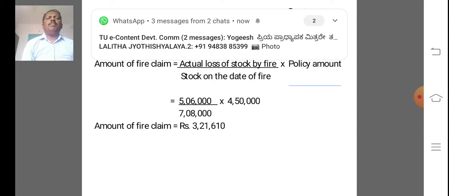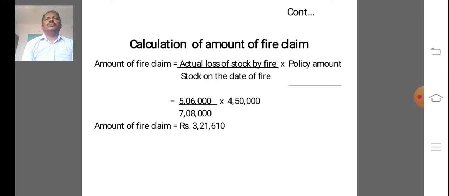Another type of problems, when there is undervaluation of opening stock and closing stock.